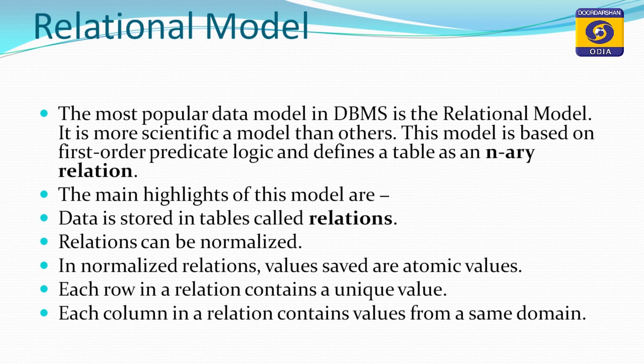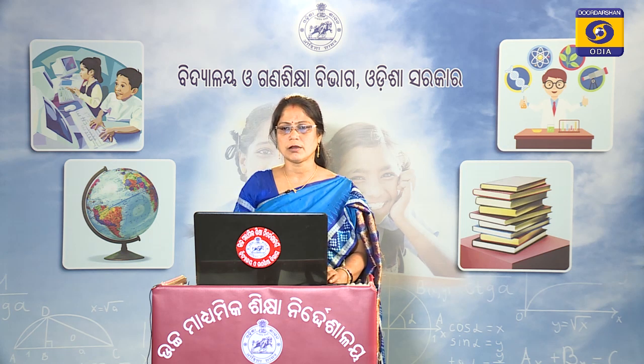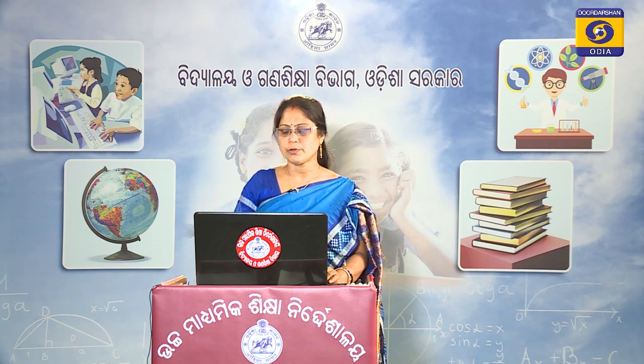In normalized relations, values saved are atomic values. Each row in a relation contains a unique value. As I have already told, each individual row will carry unique values; no two rows of data will match. And each column in a relation contains values from the same domain. Each individual column will carry a similar type of data. You can say in a particular field only one type of data will be stored.